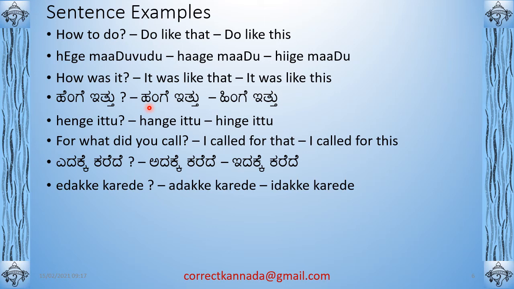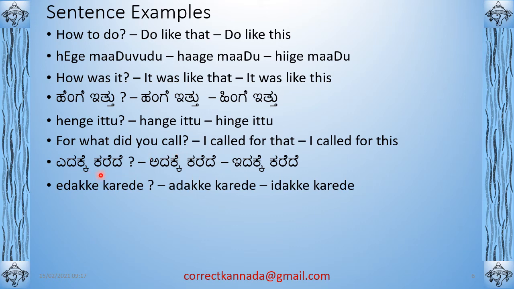Now, hege is used for doing a particular action. For example, sequence of things. Aduge hege madodu. How to do cooking. How sambar hege madodu, right? Sambar hege madodu. How to do rasam, sambar or rasam. Then you use hege. Henge is to ask about the quality of a particular action. That's henge.